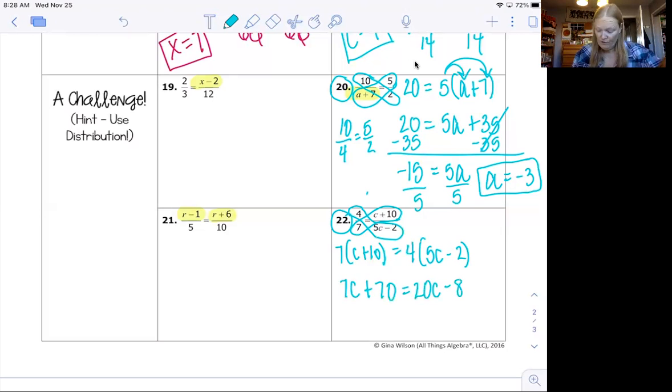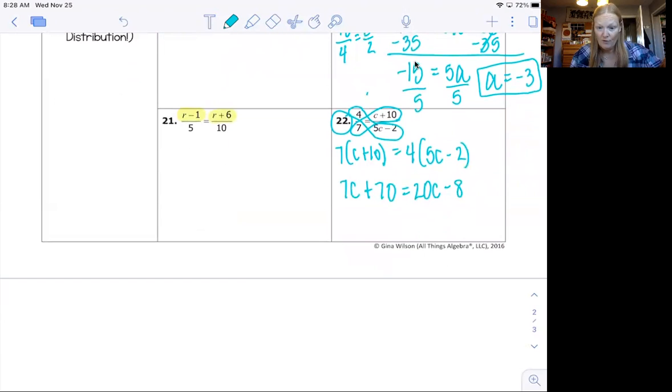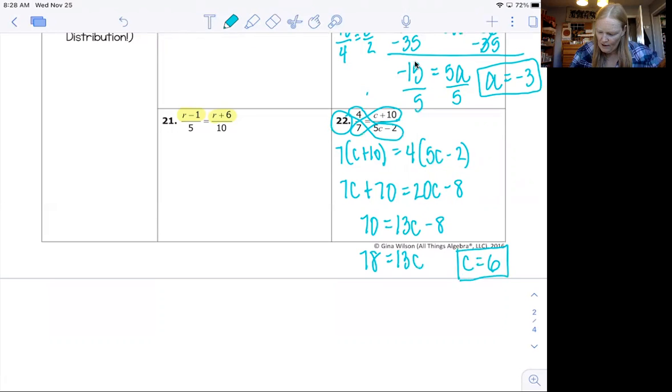Now we got to get our variables on the same side. So I'm going to subtract 7c from both sides. So 70 equals 13c minus 8. Now I'm going to add 8 to both sides. 78 equals 13c. Now I'm going to divide both sides by 13. C equals 6. If I plug that back in, I get on the right side 16 over 28, because 5 times 6 is 30 minus 2. Does 16 over 28 reduce to 4/7? It does, because they're both divisible by 4.